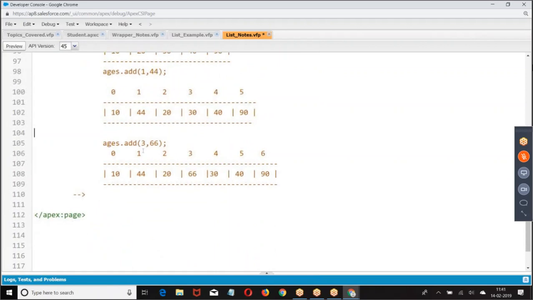Add element at the given index. When you say add, it is going to add the element at the last position. But if we want to add the element at a particular index, then we say add index comma element.